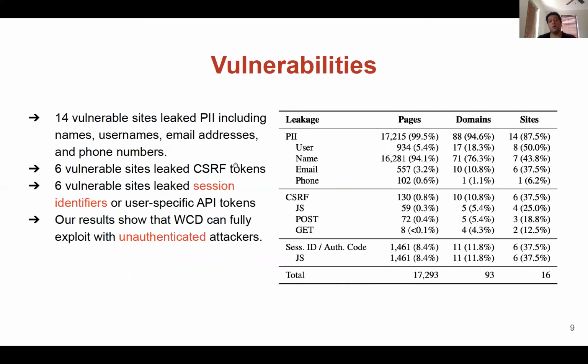And in the end, we noticed that 6 vulnerable sites also leaked a session identifier or user-specific API token, which the attacker can utilize in web cache deception attacks to do session hijacking. Also, our results show that web cache deception can be fully exploited by unauthenticated attackers. This implies that web cache deception as a class of vulnerability tends not to require an attacker to authenticate to a vulnerable site in order to exploit those vulnerabilities.